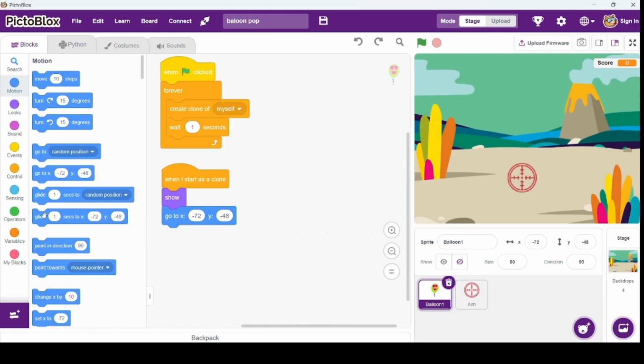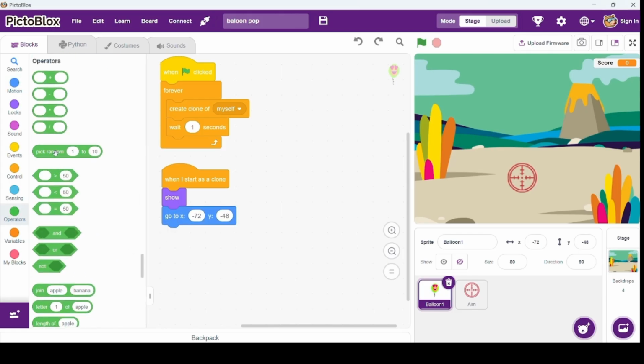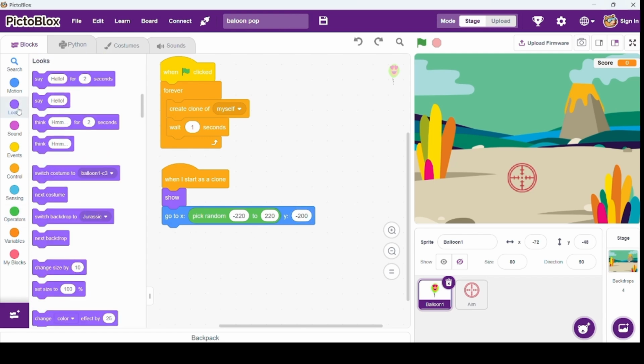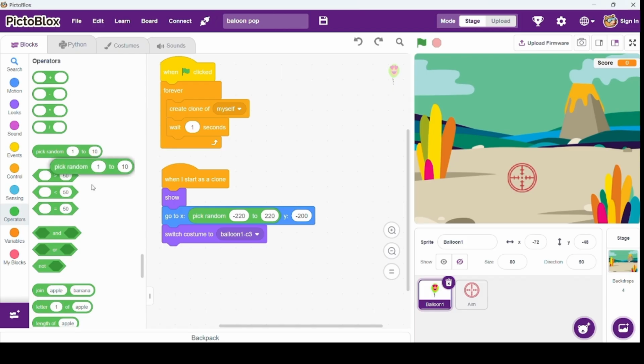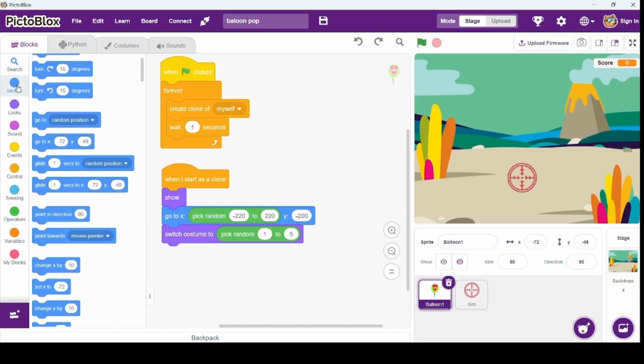Then go to random position जिसमें हम पिक रैंडम ऐड करेंगे. राइट. इससे क्या होगा? Place the balloon at a random X position at the bottom of the stage. This way, every balloon starts from a different location. Then we are adding switch costume. Now it's the same, pick random 1 to 5. This randomly changes the balloon's color, making the game more attractive.